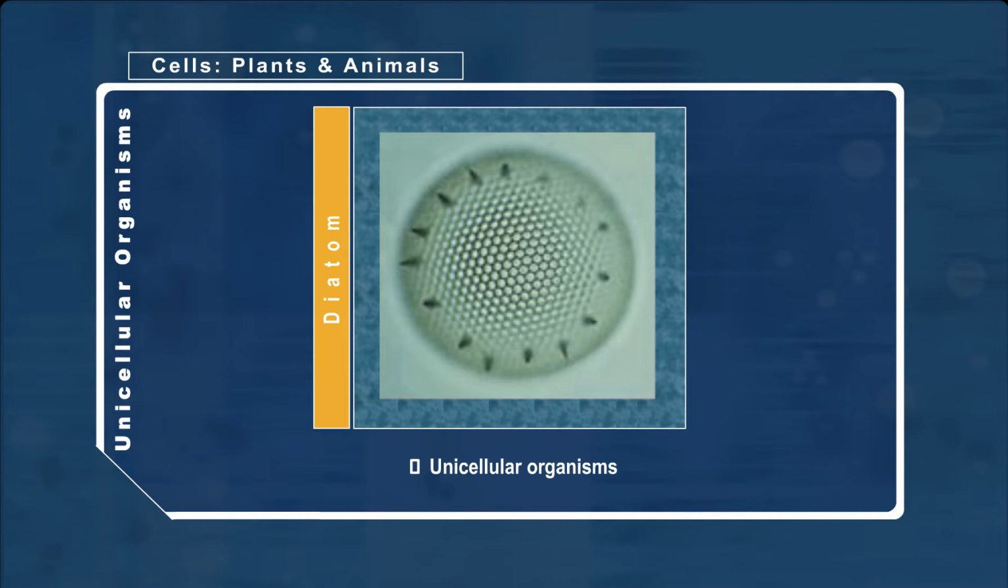Diatoms are unicellular algae that contain chloroplasts. Their cell walls are made of silicon dioxide like a glass house.